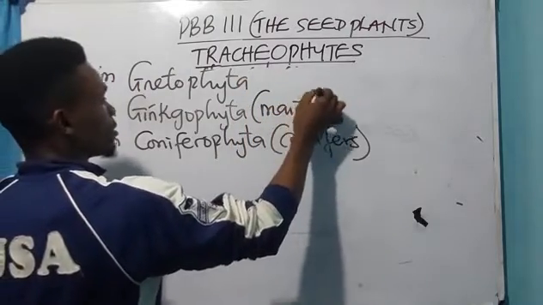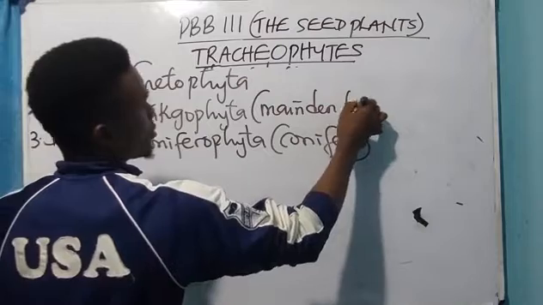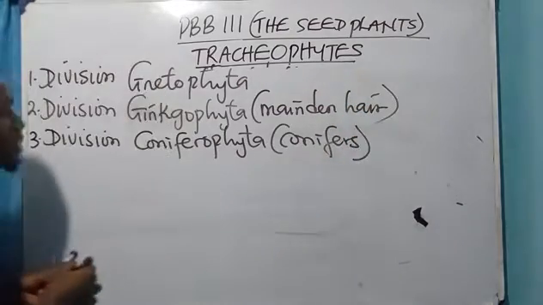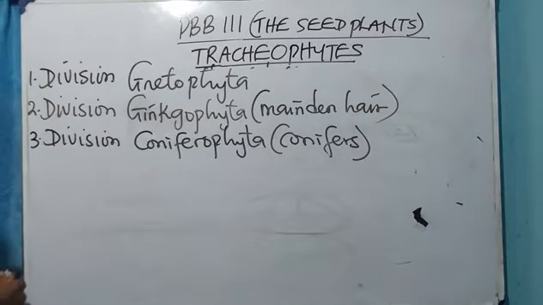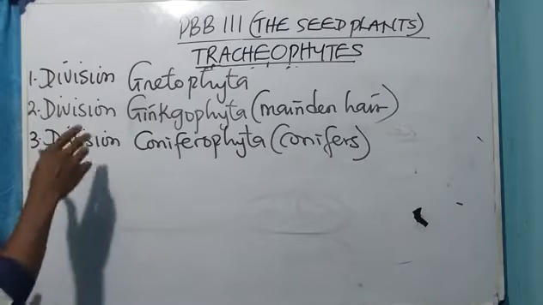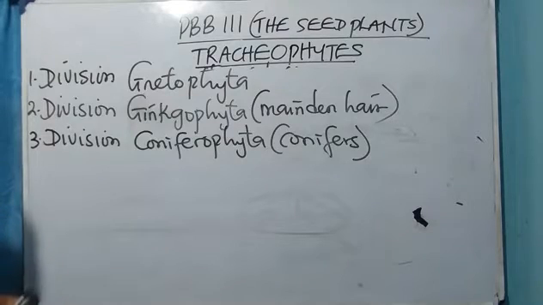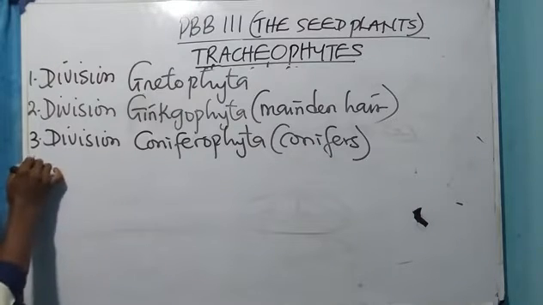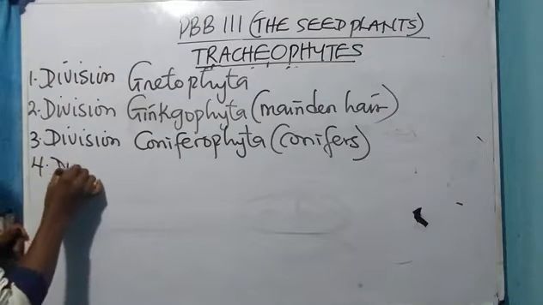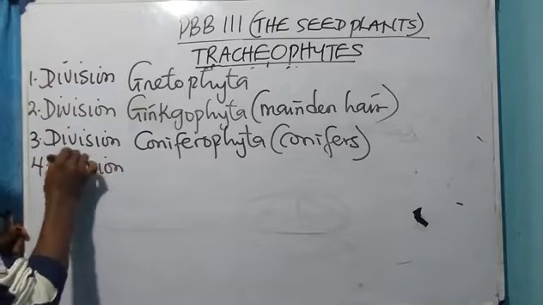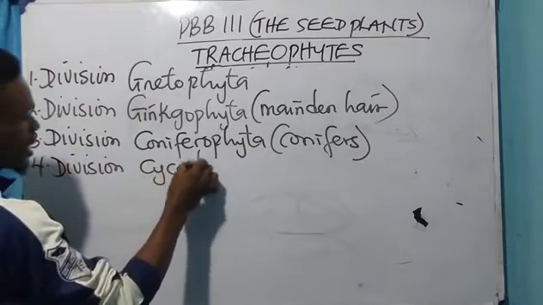Maidenhair. And is there another one? Gnetophyta, Ginkgophyta, Coniferophyta. Is there another one? Okay, yeah, cycads. Division Cycadophyta.